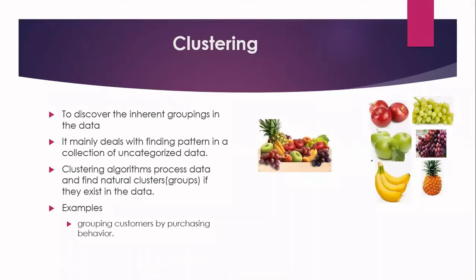For example, when you go to a gold shop or some other shop, based upon the amount for which you are buying the items, they will be grouping you into different groups. And suppose they find that I'll be often, frequently buying diamond, whenever there is some diamond mela, they will send the invitation to me that you can visit the shop and you can buy the diamond. So here they are grouping the customers based upon the purchasing behavior.